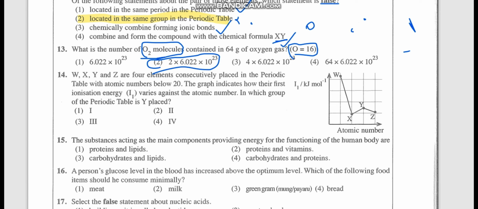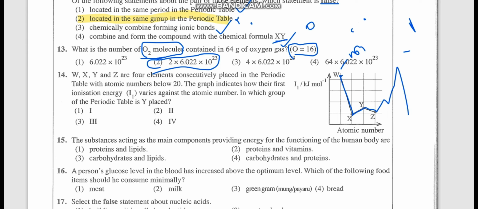You don't need to know the values, you need to know the pattern. The highest ones are the noble gases. From a noble gas, when it comes to the next period, it becomes the lowest. Going down, group 1 elements have lower ionization energy, then it consecutively increases, then drops, then increases; that is the pattern.